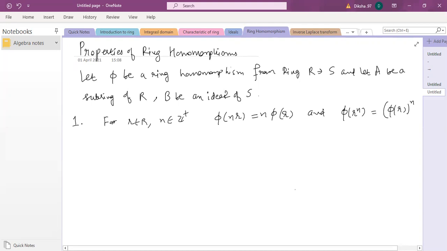Can anybody tell me how it is going to be proved? मैं explicitly formally proof नहीं करूँगी, but it's just very easy to prove by the definition of homomorphism. So can anybody suggest how we can prove this one? Yes. Anybody has any idea? थोड़ा सा देखो ध्यान से, you will figure out.